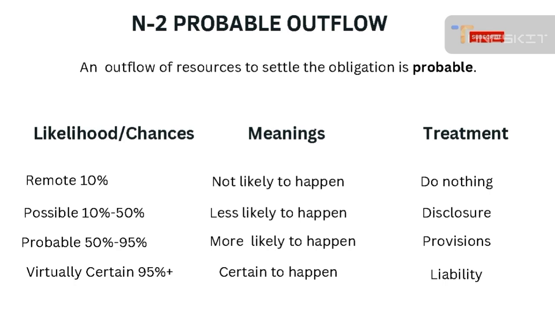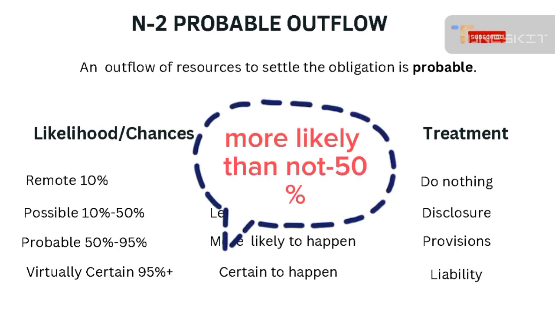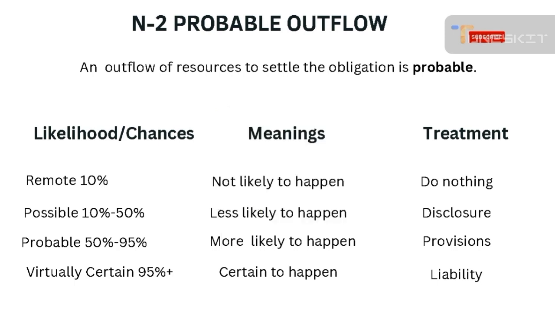If the likelihood is probable, it means there is more than 50% chance, then it is most likely to happen. So in this case, we record a provision in our books. For virtually certain, in terms of percentage, more than 95%, we will record this as a liability because it's certain.